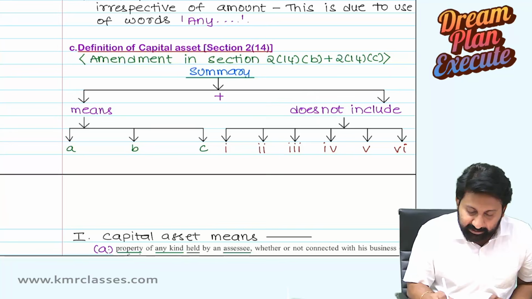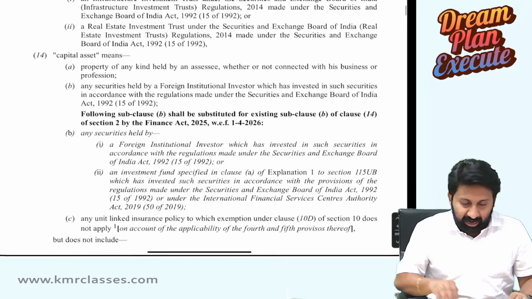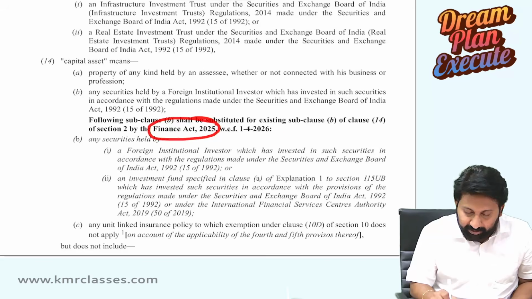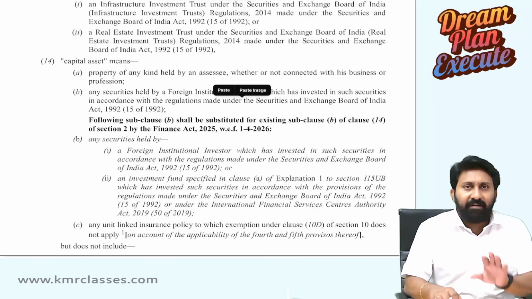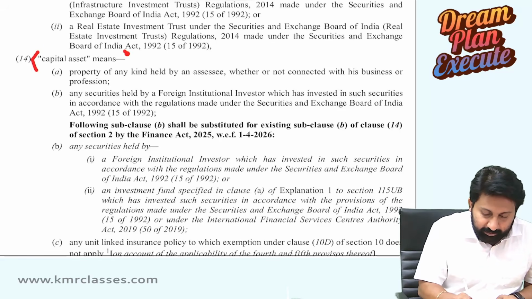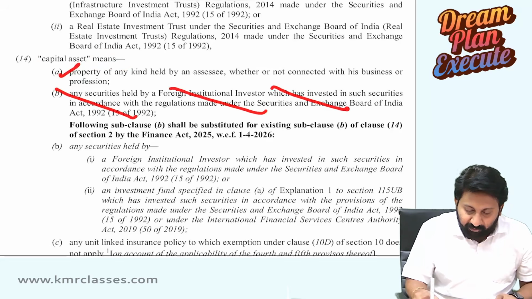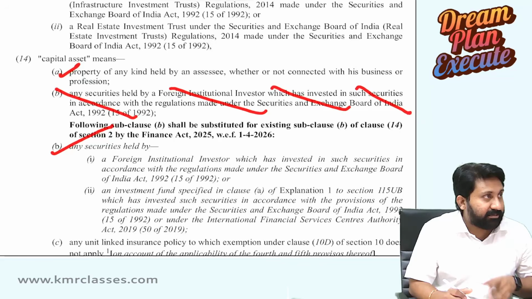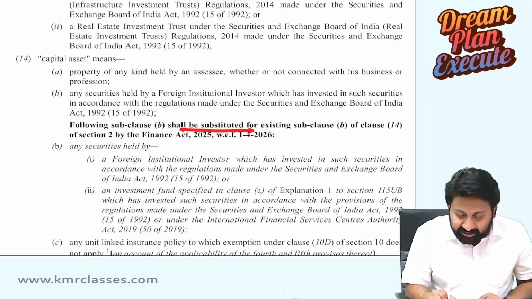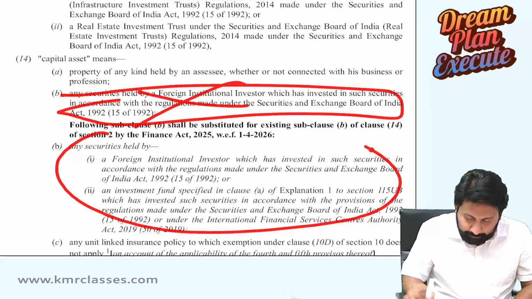So first let us see the summary. What is the overall summary of section 2 clause 14? I will show you the Bill first. See the Bill. This is the amendment, Finance Act 2025 amendment, which is applicable with effect from 1/4/26. I will tell you what the amendment is, the logic of the amendment, everything. First listen. Capital asset means they have given A. This is removed from 1/4/26. This is inserted. That's why they said the following subclause B shall be substituted for the existing subclause B. So remove this and put this.